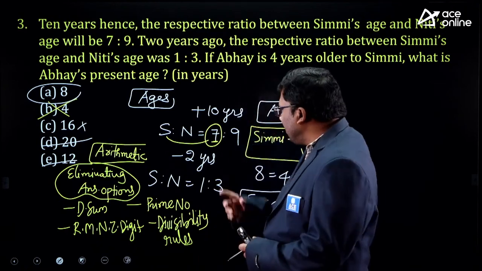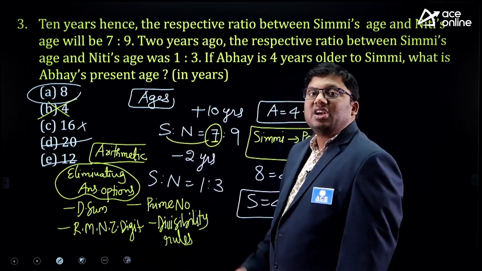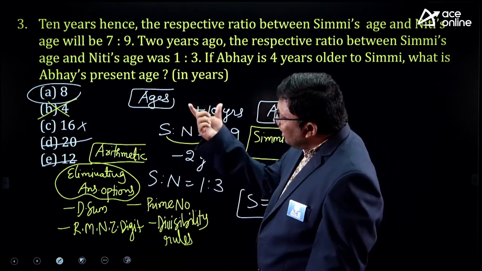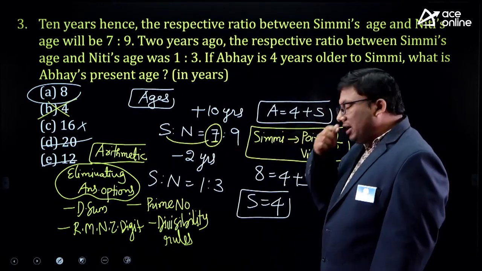See here, 7 is a prime number. So I am looking at this question from Simmi's point of view. He is talking about Abhay and he gave a correlation between Abhay and Simmi.